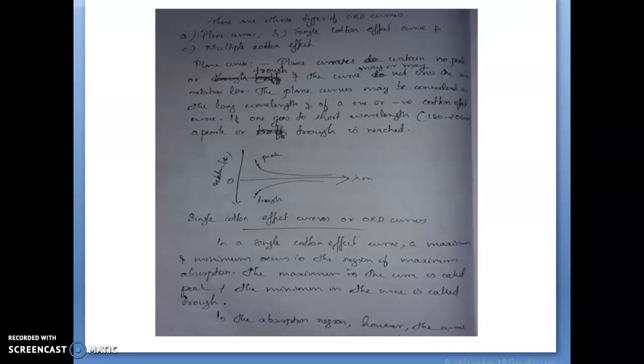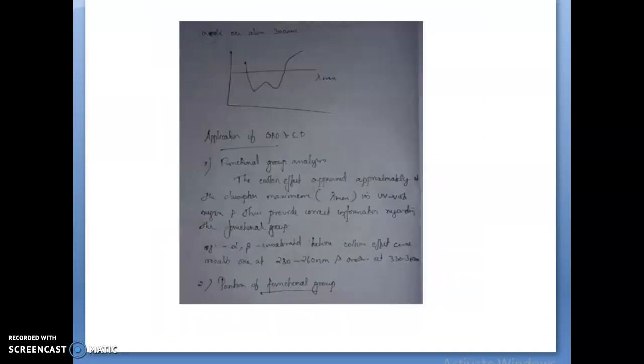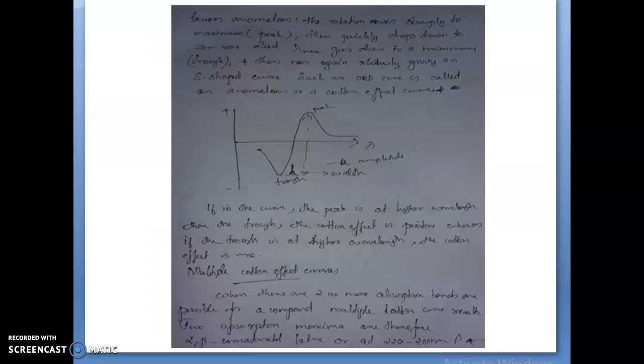When the trough is reached first with a decrease in wavelength, the ORD curve is called negative, as shown in figure A.